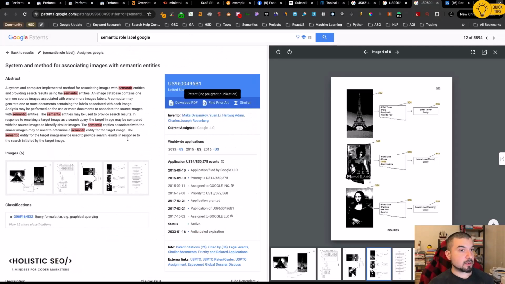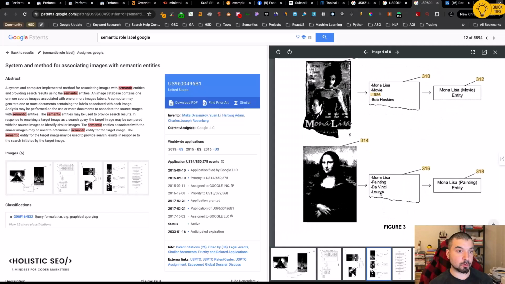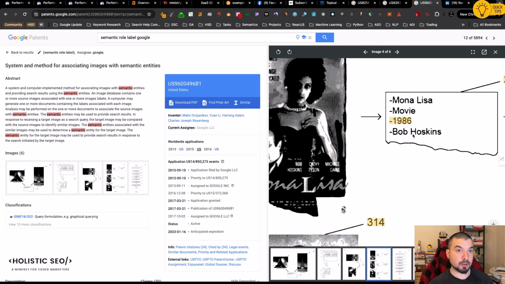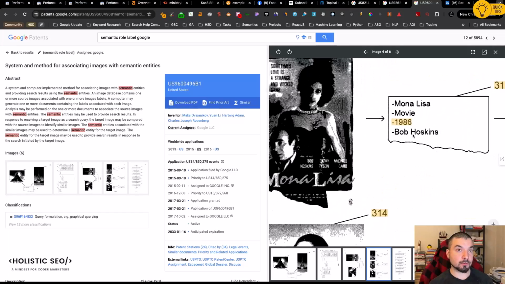The last one is for images. I talk about visuality. If you don't have any images on your pages, don't publish them, please. Try to have more relevant pages too. Here you see Mona Lisa as a movie, Mona Lisa as a painting, and directly the context of the Louvre has been included there. And here we have Bob Hopkins or certain types of years and dates.